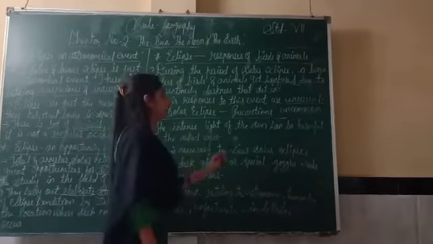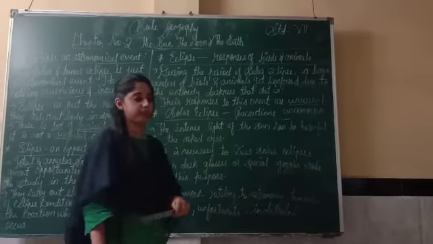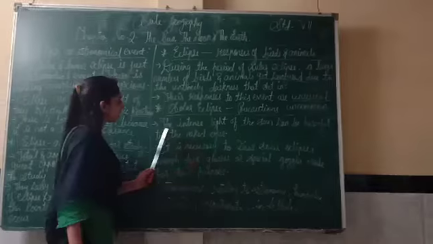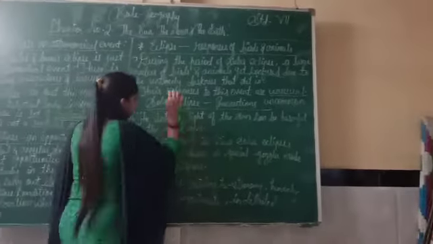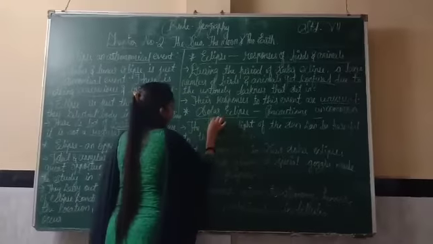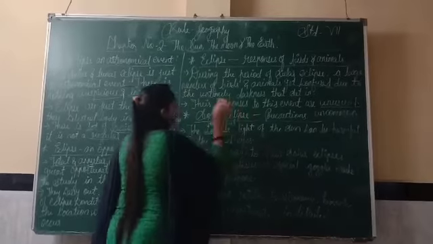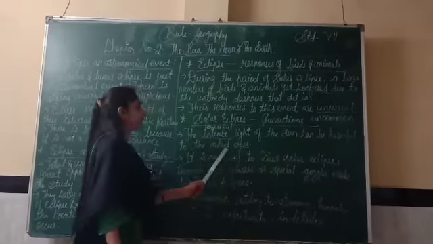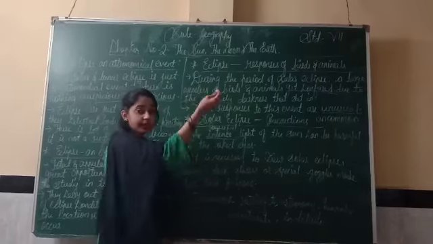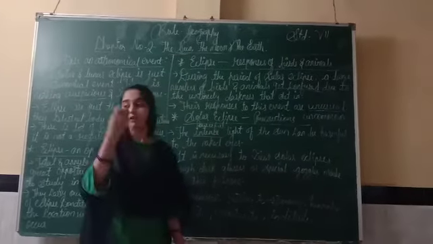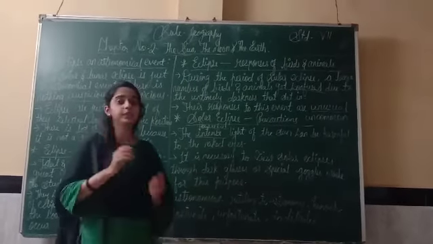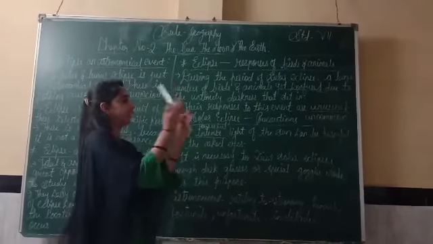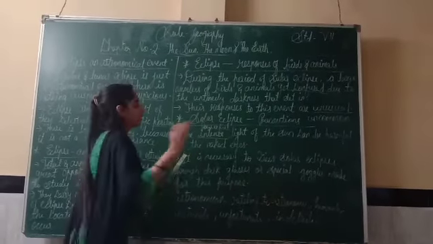Solar eclipse precautions. Now what precautions do we have to take? Which kind of safety do we have to take during a solar eclipse? The first is the intense. The meaning of intense is powerful or more bright. The intense light of the sun can be harmful to the naked eye. The light of the sun directly falls on our eyes. Naked eyes means open eyes. So it is very harmful to us. So we should not see the sun directly in eclipse time. It will damage your eyes.